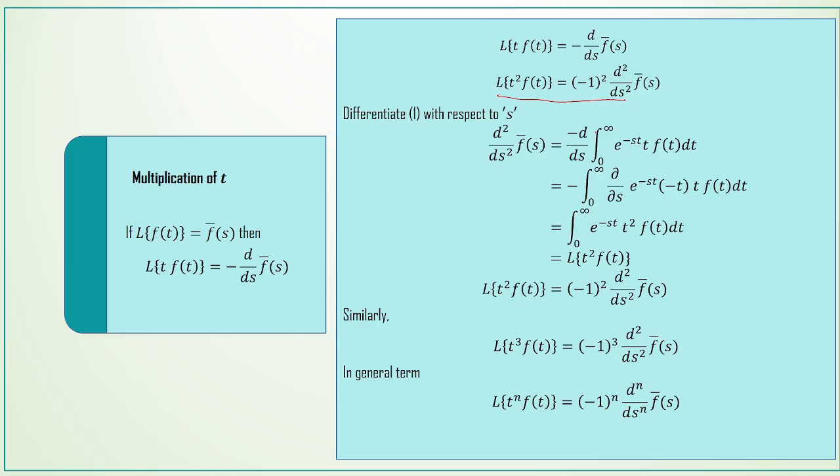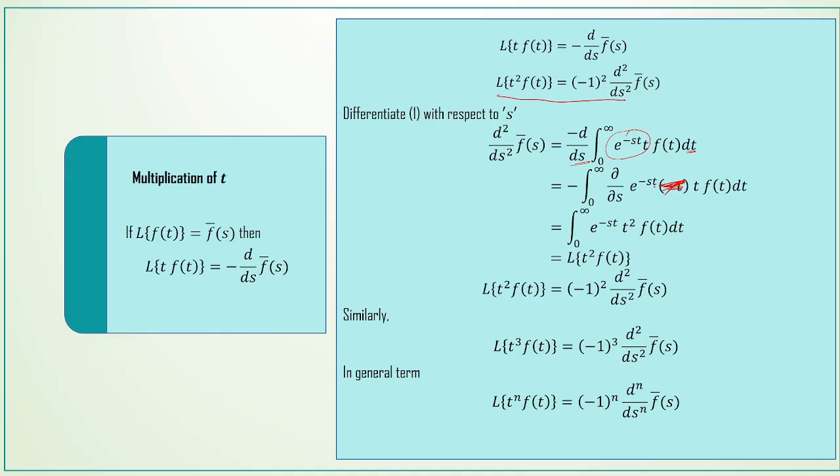Again, here the variable is s and here the variable is t, but the integrand has the variable s, so we can partially differentiate this function. Therefore, minus integral 0 to infinity, this can be written as dou by dou s of e power minus st, t into f of t dt.